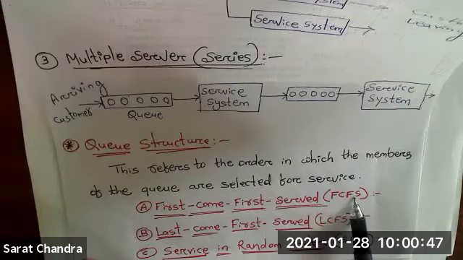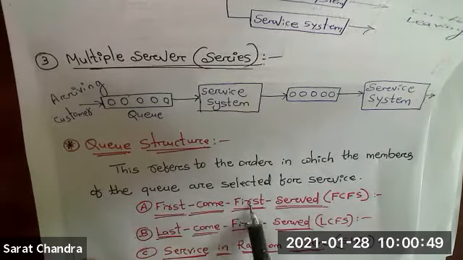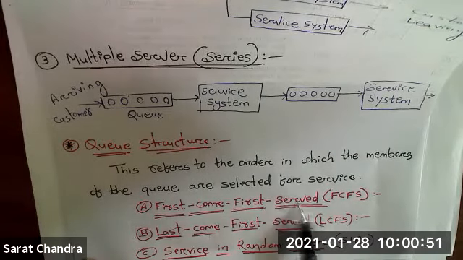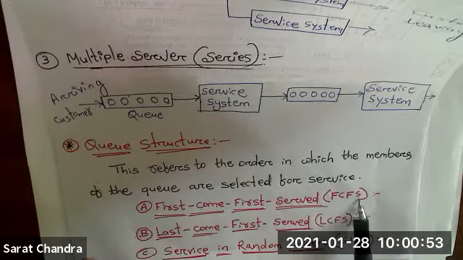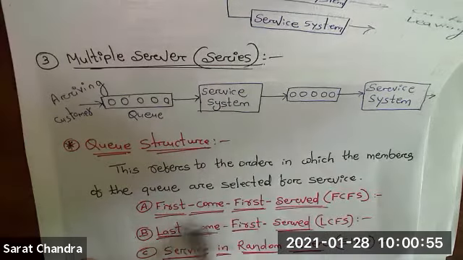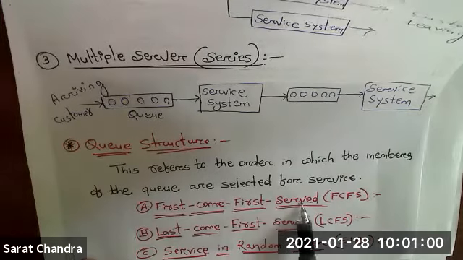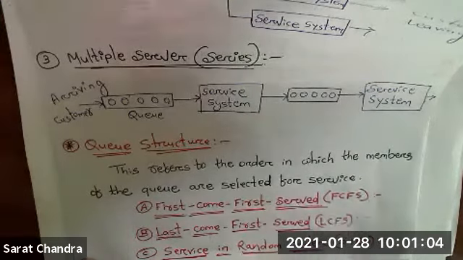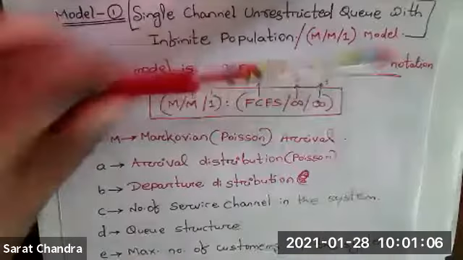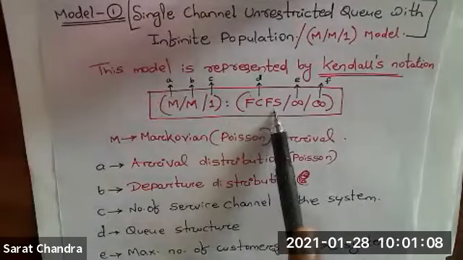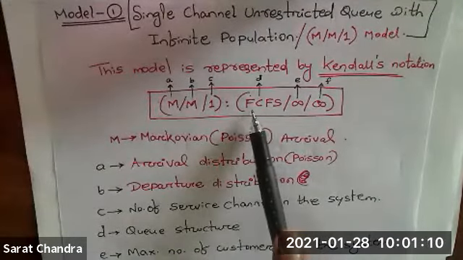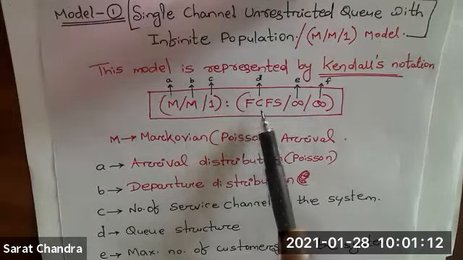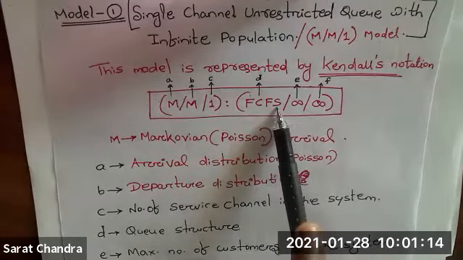FCFS means first come, first serve. Means whoever the customer will come first, service will be provided to him first. That is FCFS. Clear? So FCFS means the queue structure is first come, first serve.